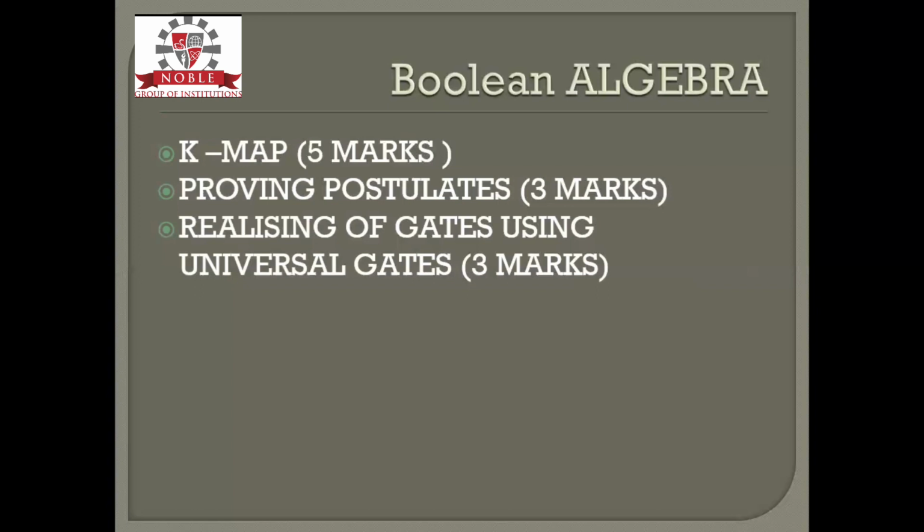Next is realizing gates using universal gates. It is a part of Boolean algebra, but it is a less expected question. To be on the safer side, read this question, which is realizing the different gates using universal gates, that is the NAND gate and NOR gate. Using these two, you can realize the already existing gates, that are AND gate, OR gate, and NOT gate.